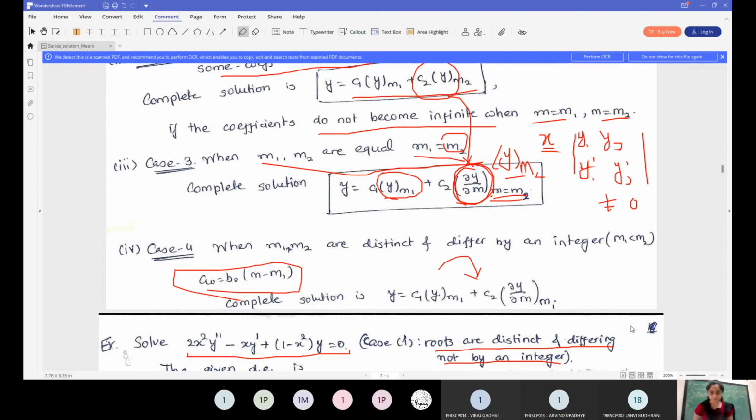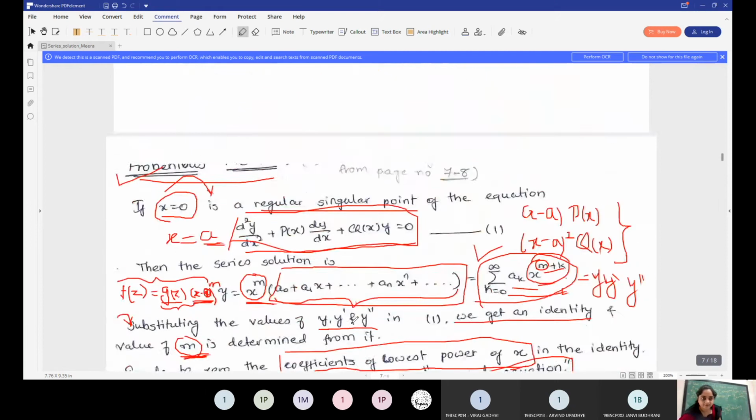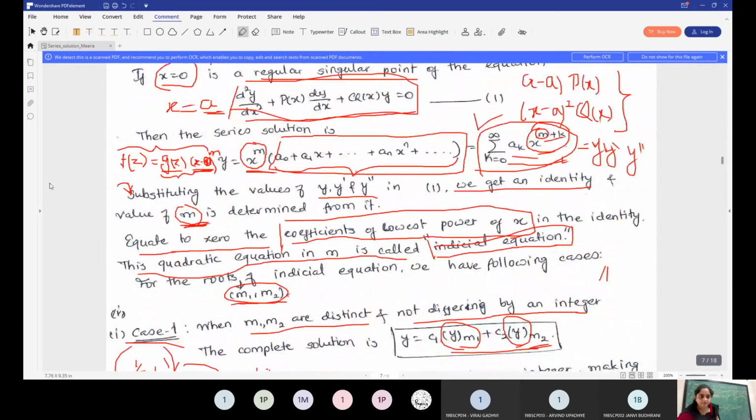So if you see the PDF file, what is the next step we have to consider? See, we have substituting the values of y, y1, y double dash, and we get the identity. So this is what the identity is, and from this we will determine the value of m. So for that, what we have to do, we have to consider the lowest power of x and its coefficient, and then we have to equate it to 0. So what will be the lowest power of x for this case?